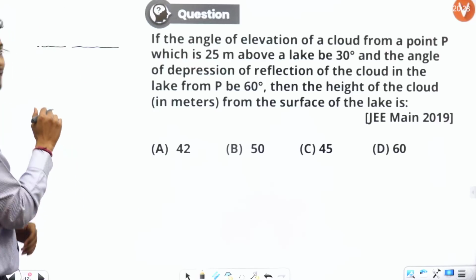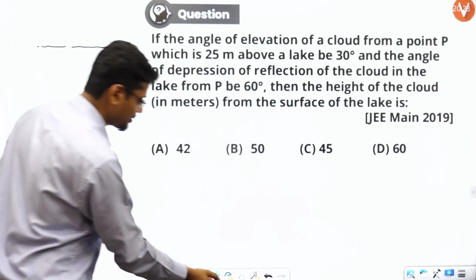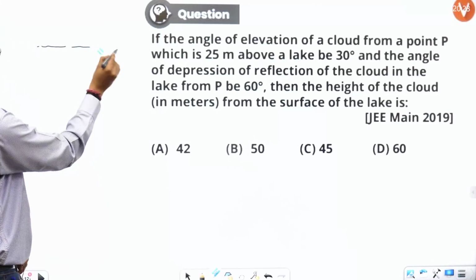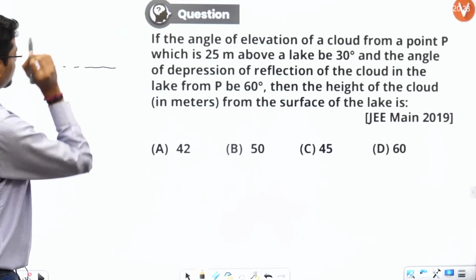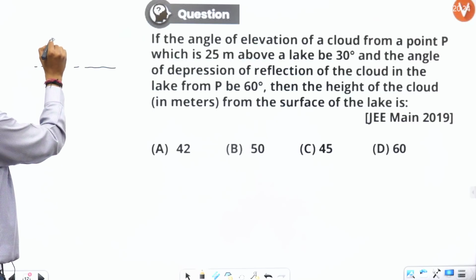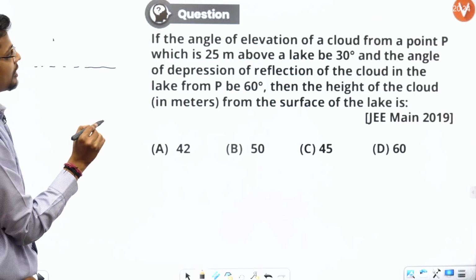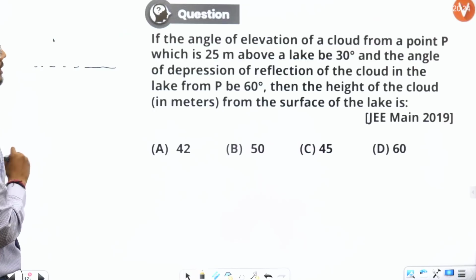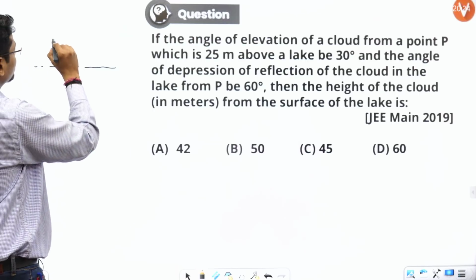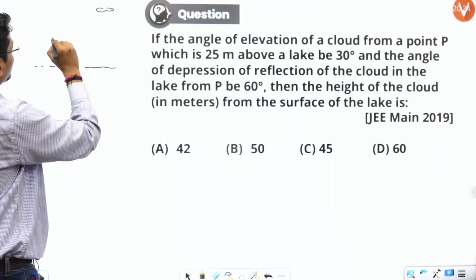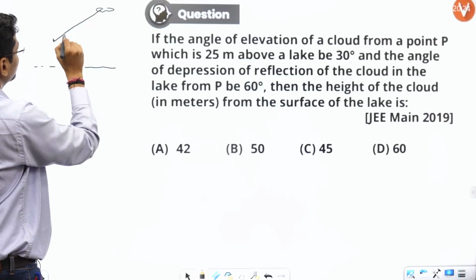This is the lake surface. 25 meters above is a point, and from there the cloud is at an angle of elevation of 30 degrees. So let's say there is a cloud here and the angle of elevation is 30 degrees.